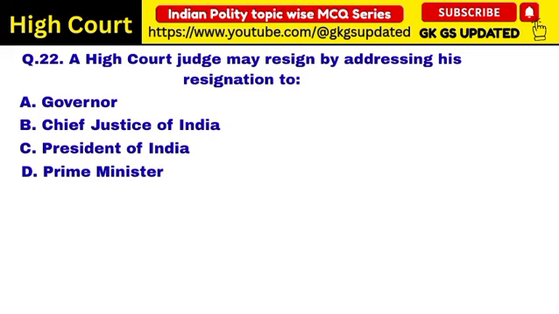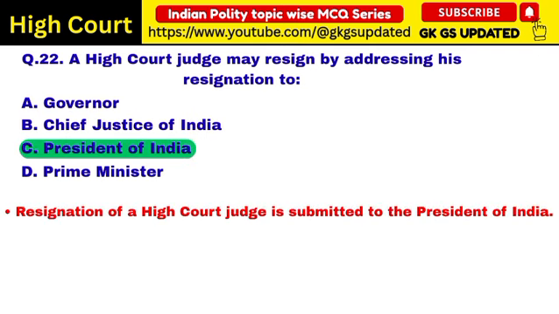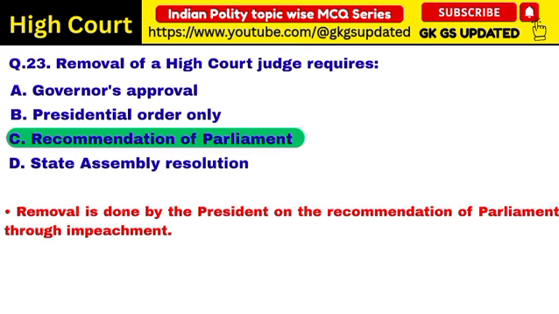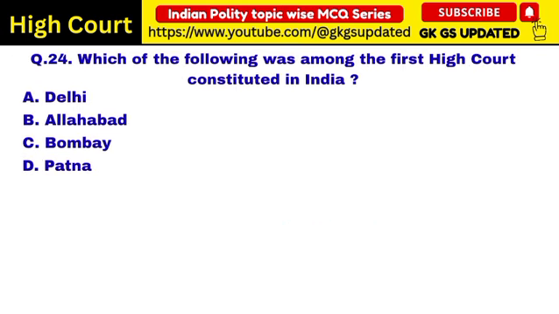Next question. A High Court judge may resign by addressing his resignation to. Correct answer: President of India. Resignation of a High Court judge is submitted to the President of India. Next question. Removal of a High Court judge requires. Correct answer: Recommendation of Parliament. Removal is done by the President on the recommendation of Parliament through impeachment.